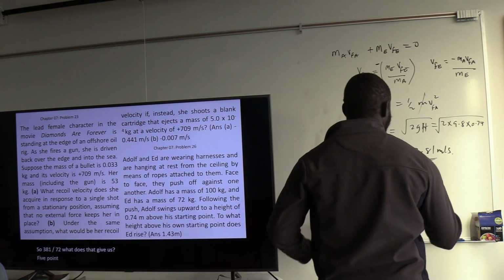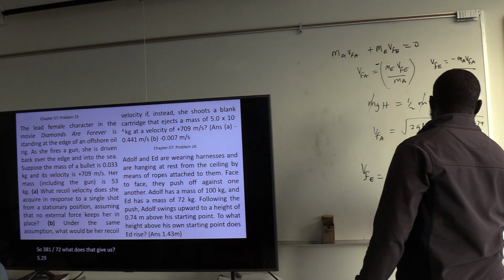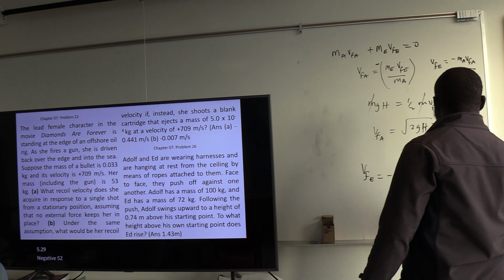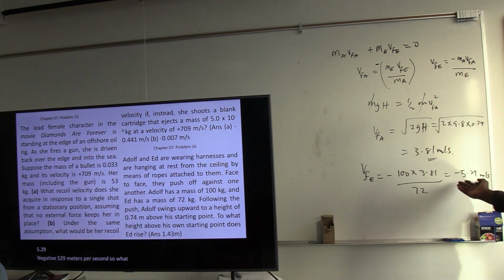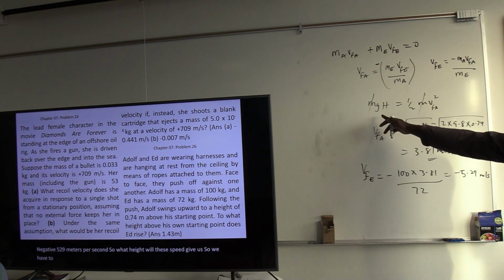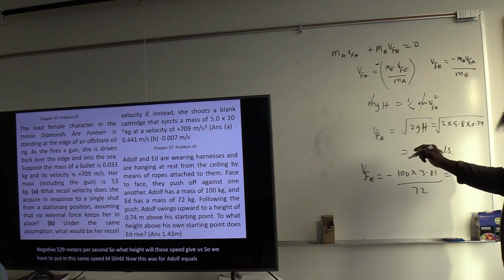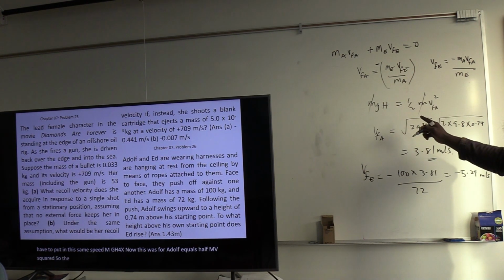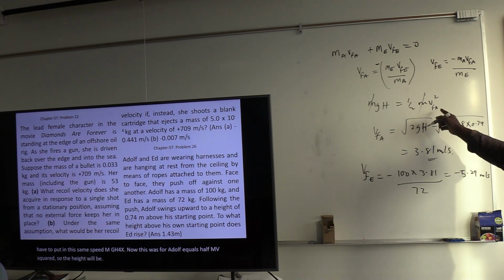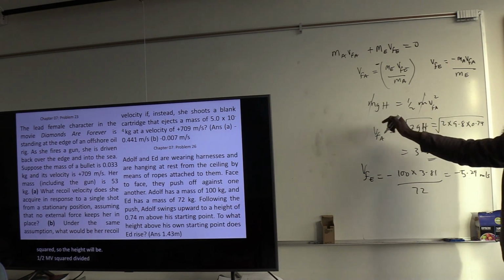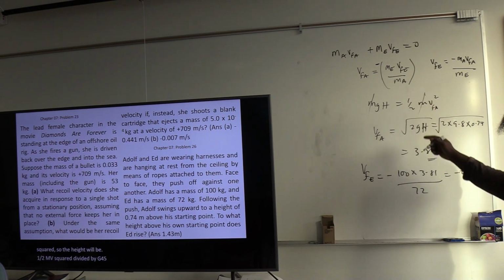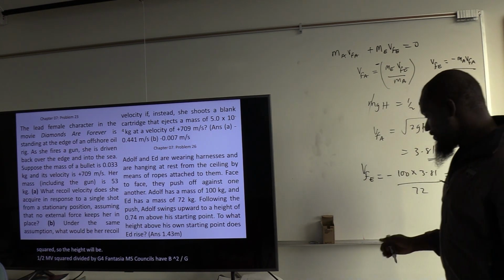5.29. Negative 5.29 meters per second. So what height will this speed give us? So we have to put it in descent speed. mgh for Ed now, this was for Adolf, equals half mv squared. So the height will be half mv squared divided by g. We'll find h here, m's cancel, so it's half v squared divided by g. So I'll do that right here.